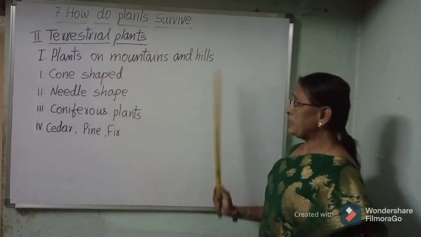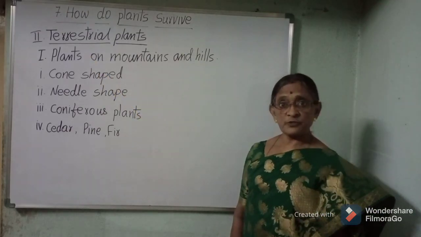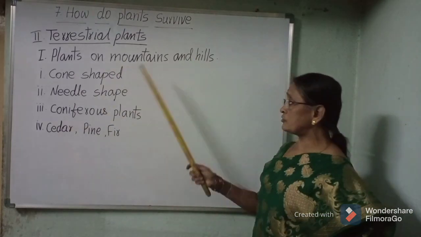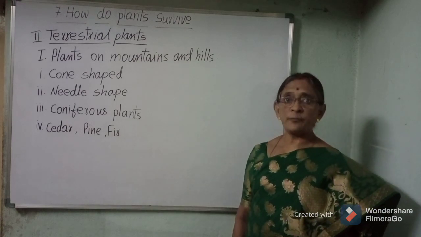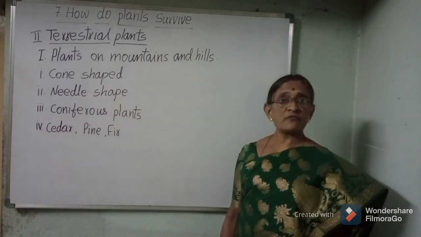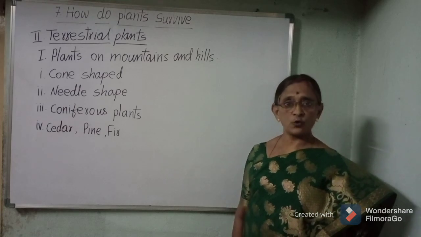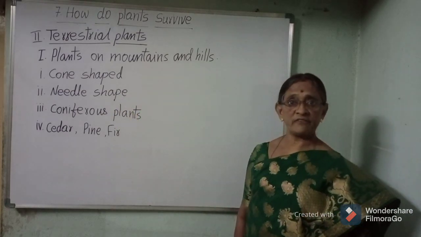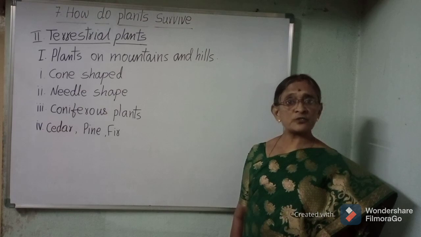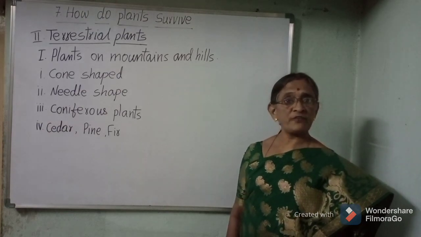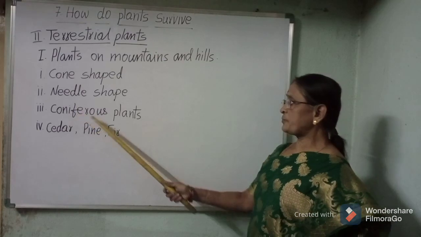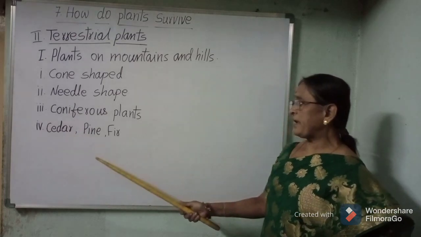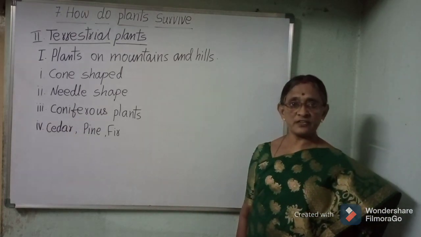Plants that grow on hills and mountains. The plants which grow on hills and mountains are generally tall, straight, and cone shaped. They are called cone bearing plants. The cone shape of the plant helps the plant to slide off snow easily. They have needle shaped leaves, which help to slide off snow easily and to prevent water loss. These plants are called coniferous plants. The cedar, pine and fir are some common coniferous plants.